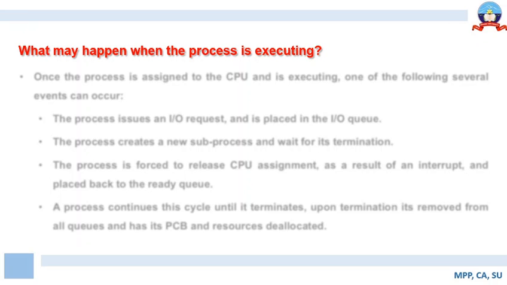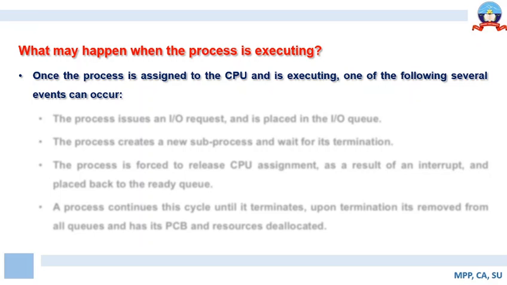Once the process is assigned CPU time and is executing, one of the following several events may occur.